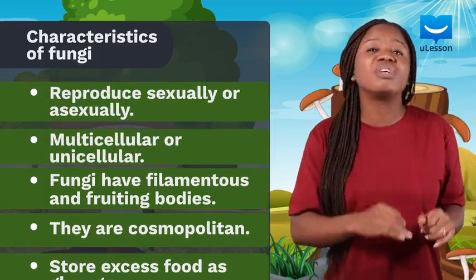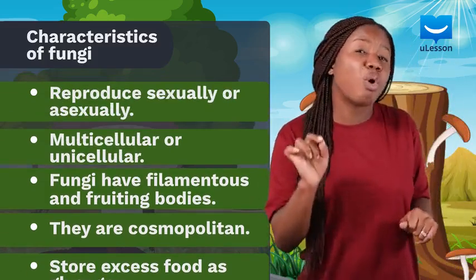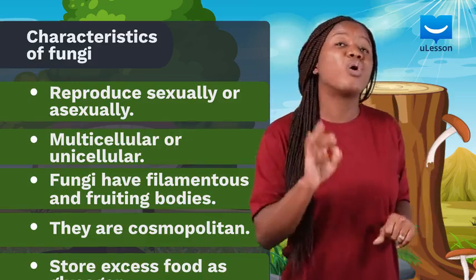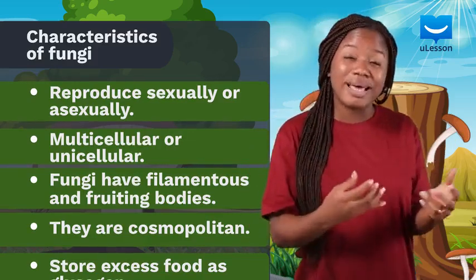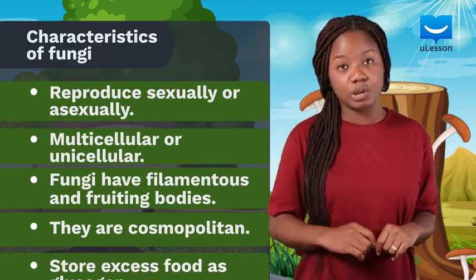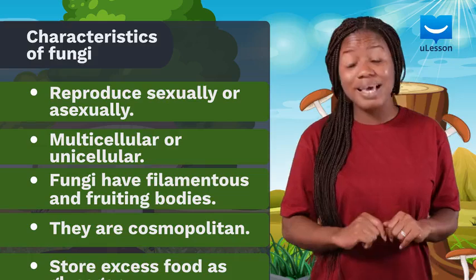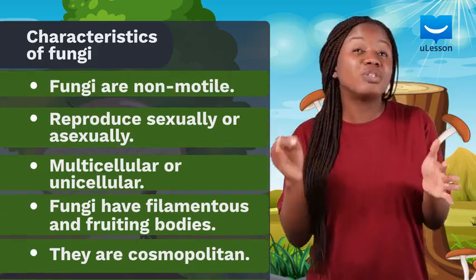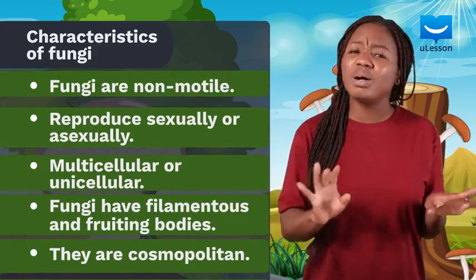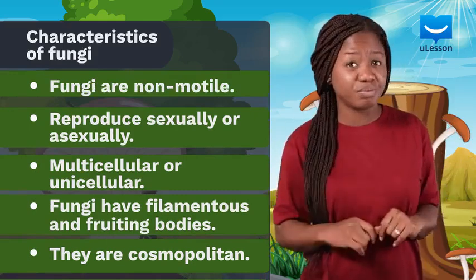Some fungi like rhizopus and mushrooms are multicellular, while others like yeast are unicellular. Most fungi give rise to other fungi through spore formation. Some may also reproduce by conjugation, a sexual form of reproduction. Here's one important thing about fungi. They are majorly non-motile organisms. They cannot move around on their own, except for a few.